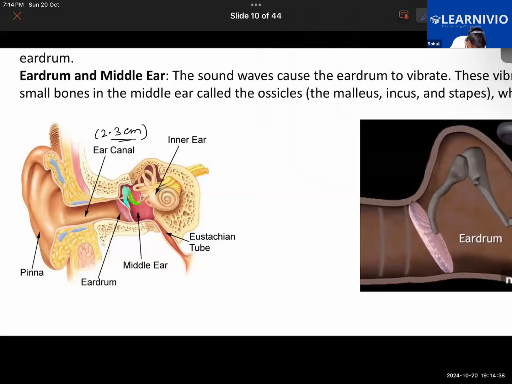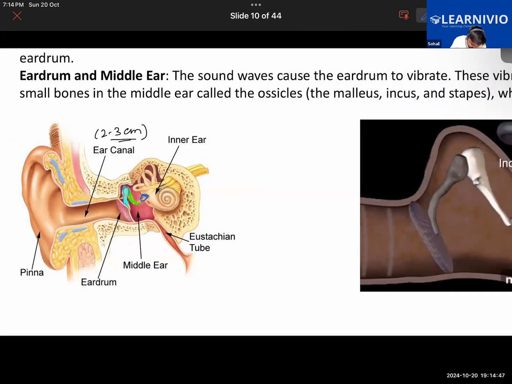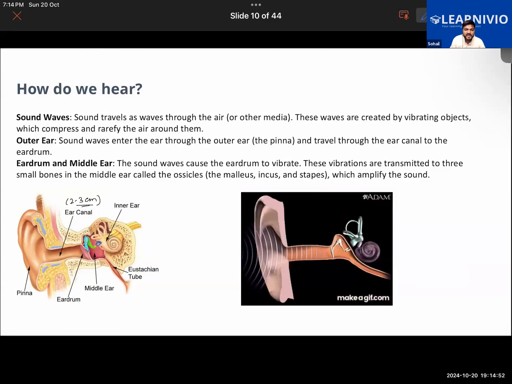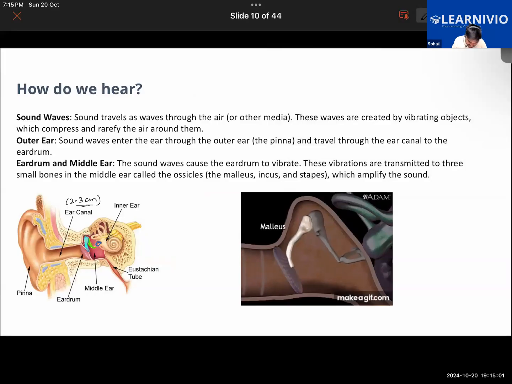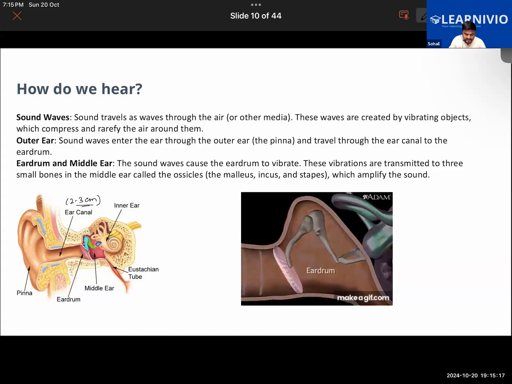Hope you guys can understand. I have shaded it using different colors. So there are 3 tiny bones just behind the eardrum, very small and delicate, and they are namely called hammer, anvil, and stirrup. What do we call them? Hammer, anvil, and stirrup. I'm writing it over here. As you can see here, and this. So hammer, anvil, and stirrup. And all of these will be vibrating. Now we will learn how they vibrate and how sound will be produced, etc.